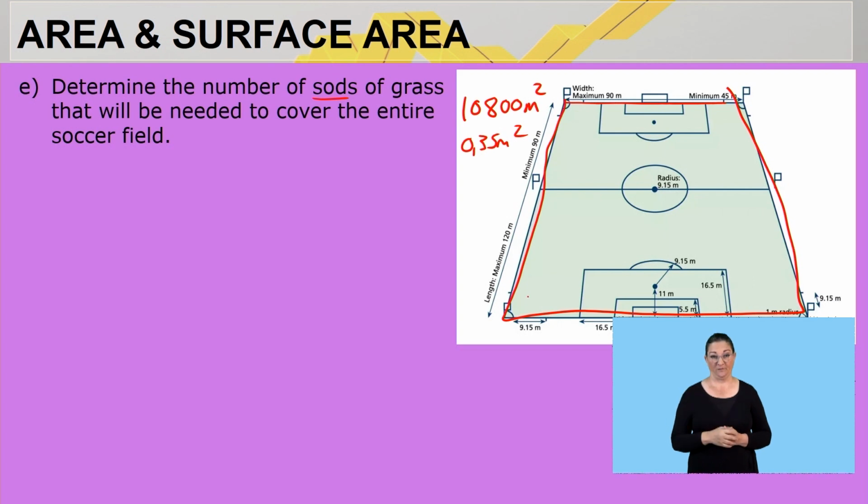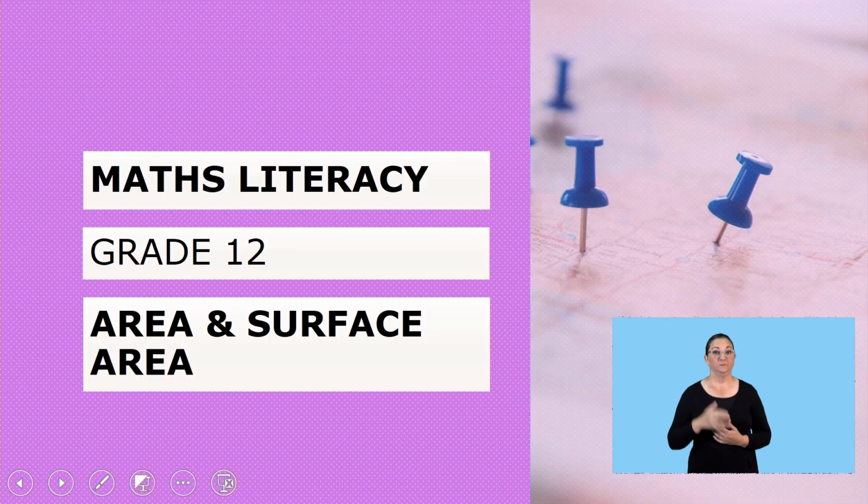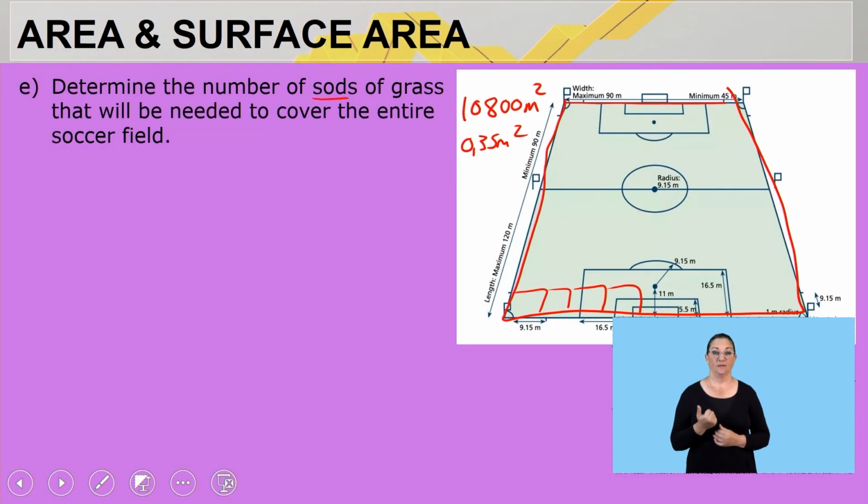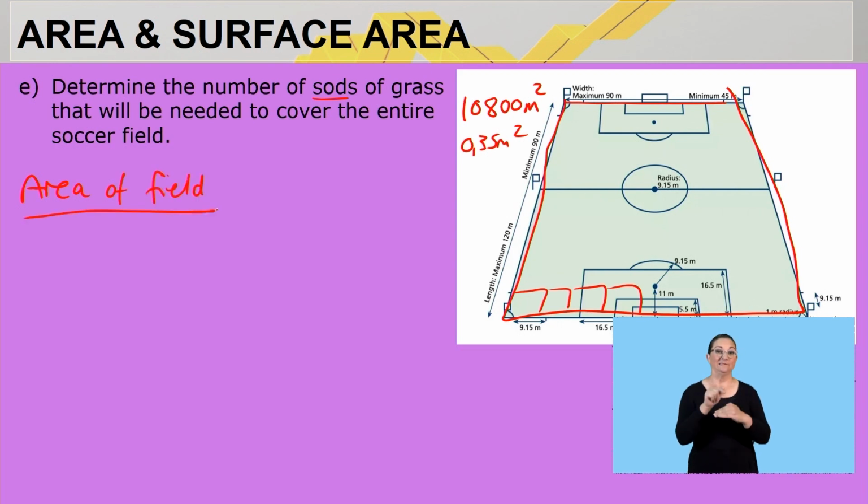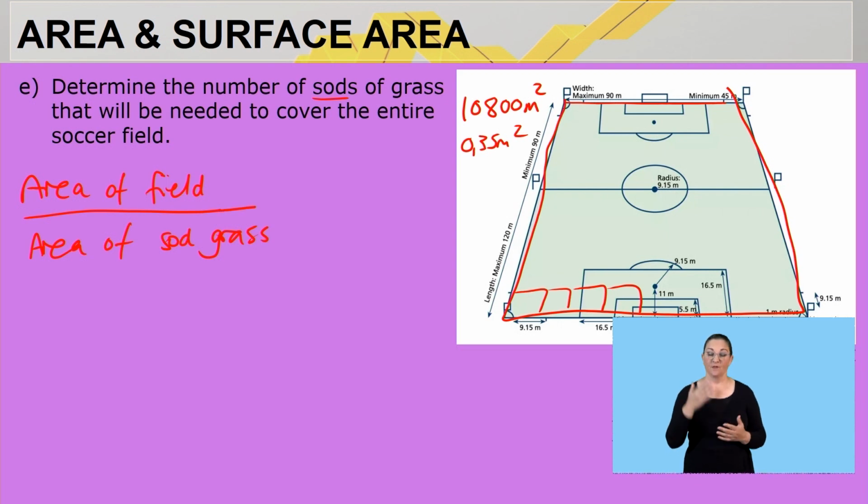So we know the area of the field is 10,800 square meters, and one sod of grass is 0,35 square meters. We would like to know how many of these sods of grass are needed to cover the entire soccer field. So how will I go about it? I'll take the area of the entire soccer field divided by the area of one sod of grass. Guys, are we clear on that? That will be my formula.